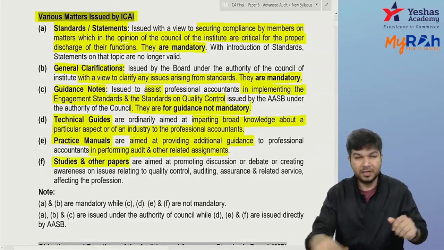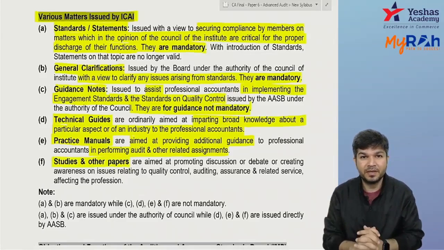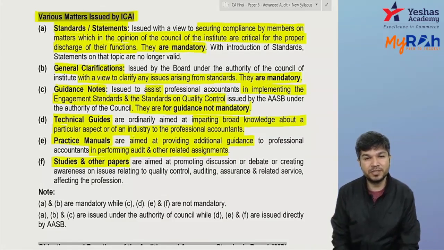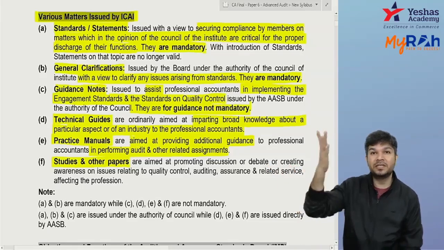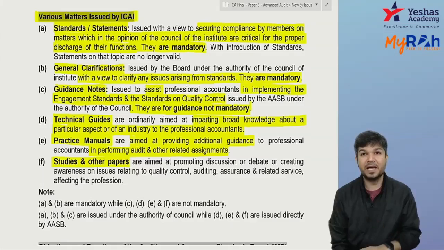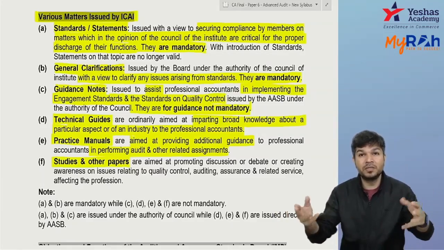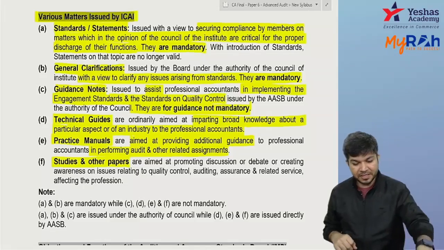Okay, imagine we have a members journal, and in the same way a student journal. Many of you might be getting a physical copy of the student journal, many of you might be getting it by email. In your student journal some articles are coming, like impact of GST on Indian economy, or impact of the state election on Indian economy. So many articles are coming. Can I say that is basically to spread knowledge? What is the purpose of the student journal? That is to spread knowledge among the people, among the students, among the CAs, when we have a members journal. So that is basically studies and other papers.